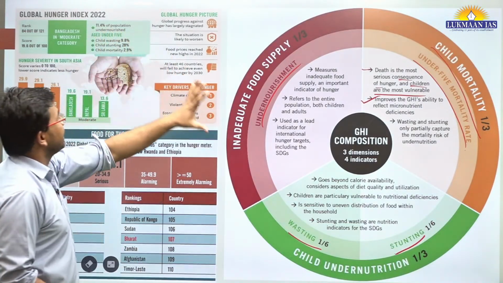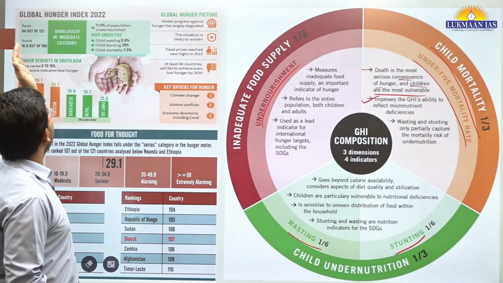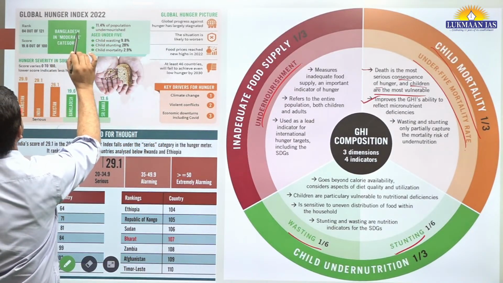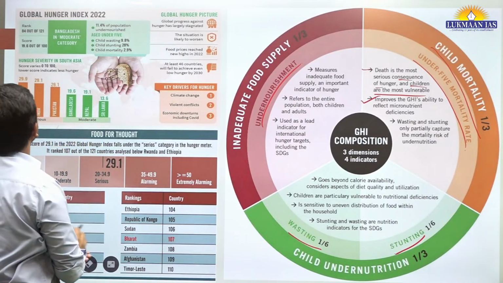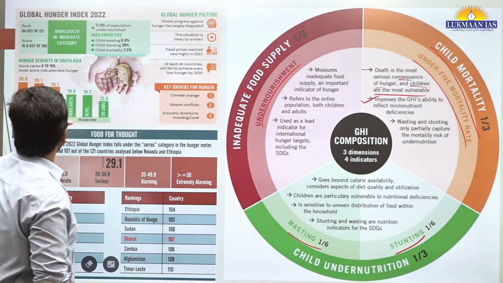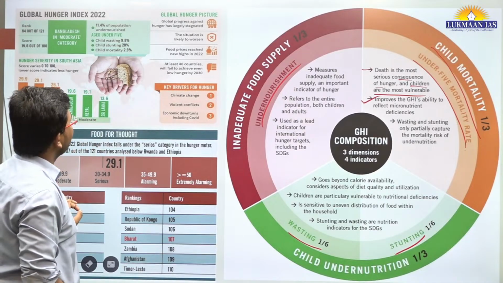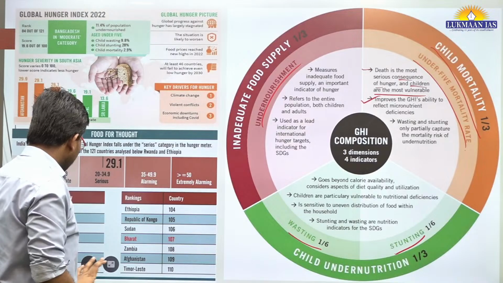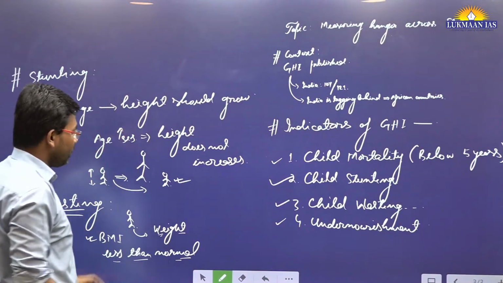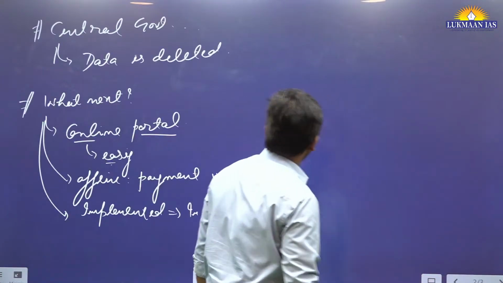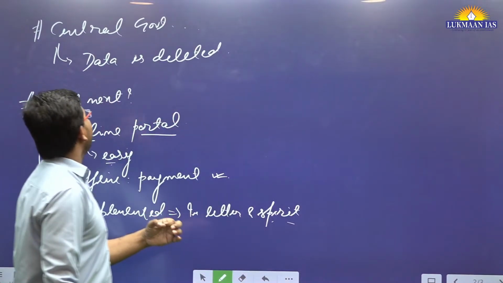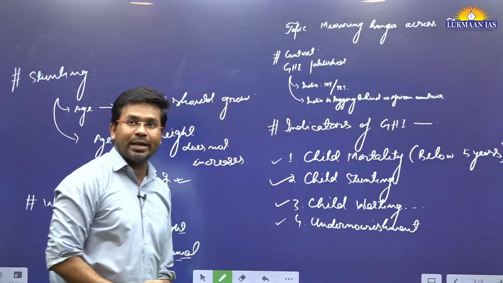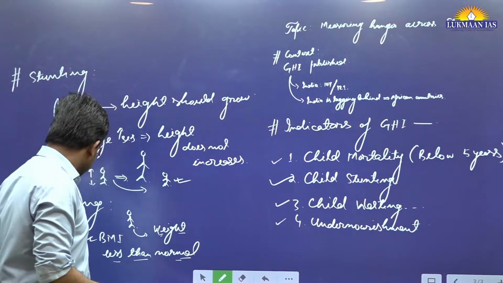Here we have given some data related to it. The global hunger index: out of 121 countries, as per the Hindu news report, we have been ranked 107. We are lagging behind many countries across the world, even African countries. So that's the thing.